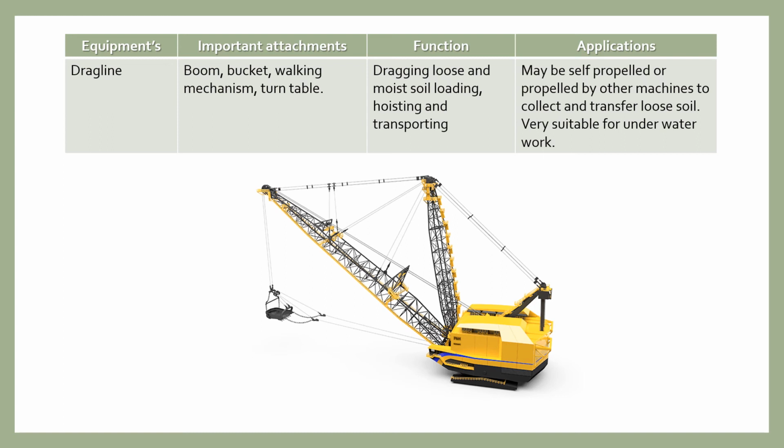Now coming to the application, it may be self-propelled or propelled by other machines to collect and transfer the loose soil, and it is also very much suitable for underwater work. So students, here are the pictures of the dragline.